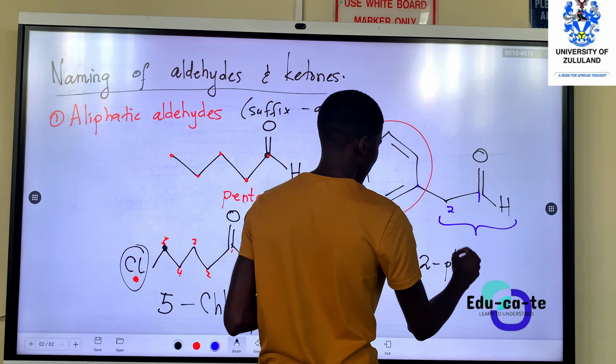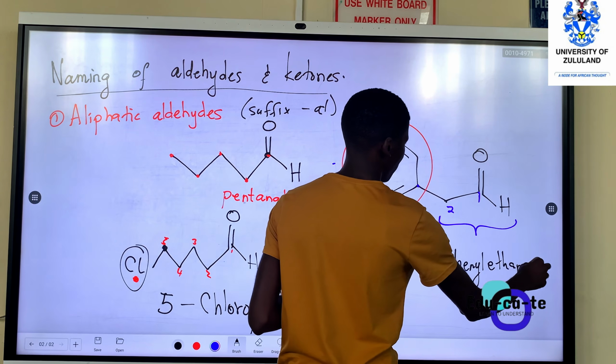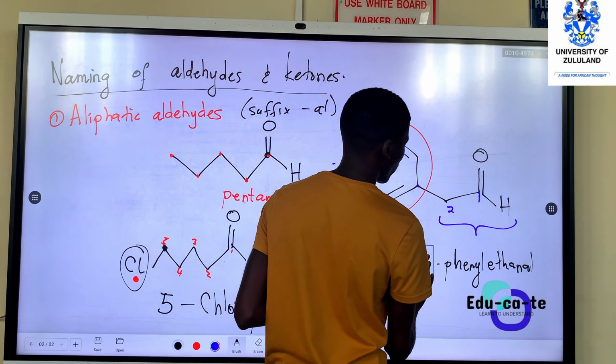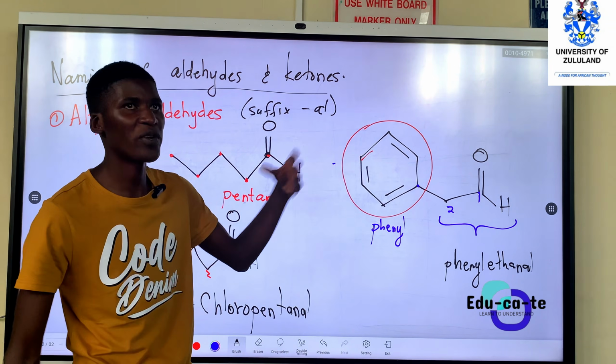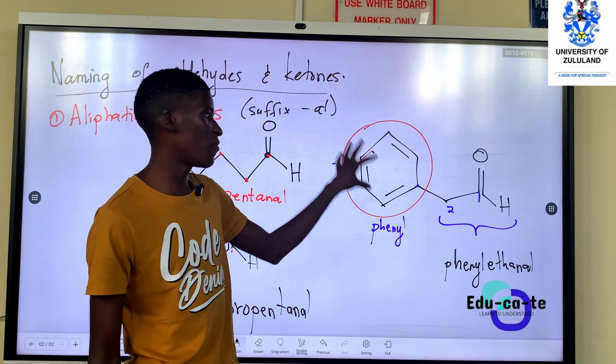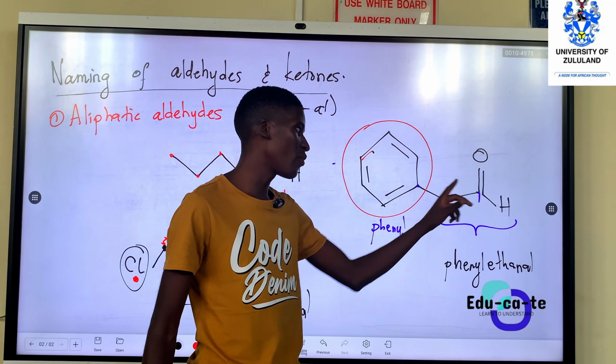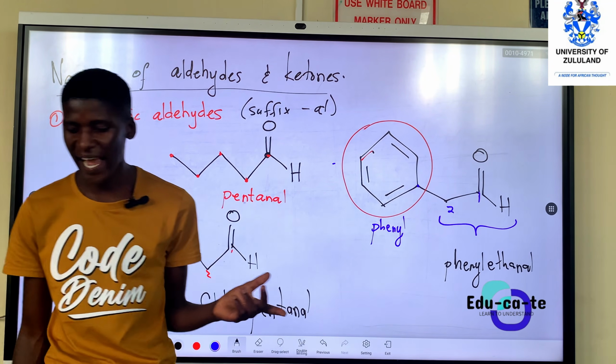You can just say phenyl ethanol without mentioning the 2, because this is the only substituent. So it's phenyl for this substituent, and then ethanol for the straight chain. We have got 2 carbons in our aldehyde straight chain.